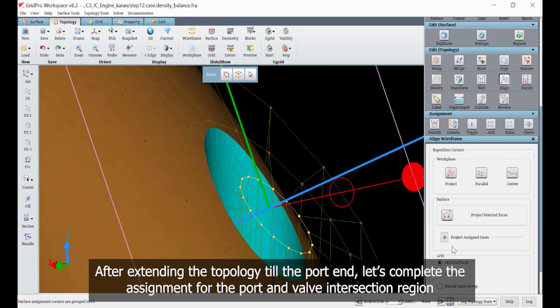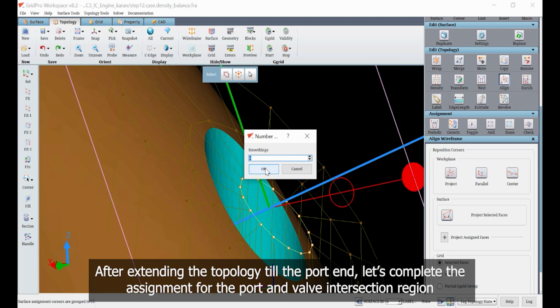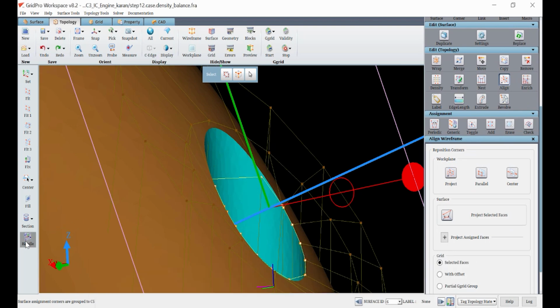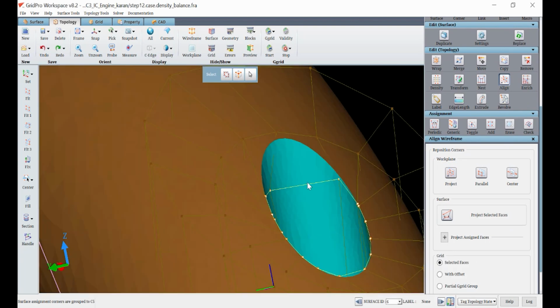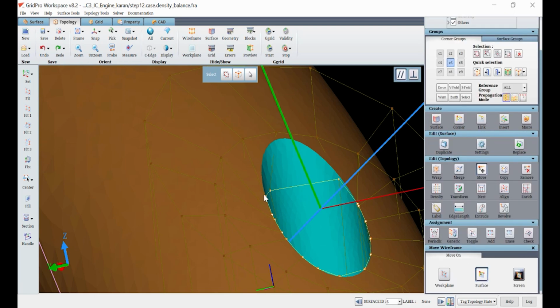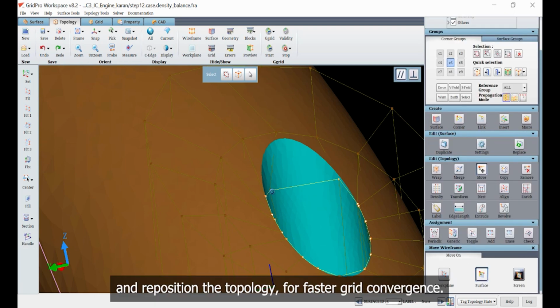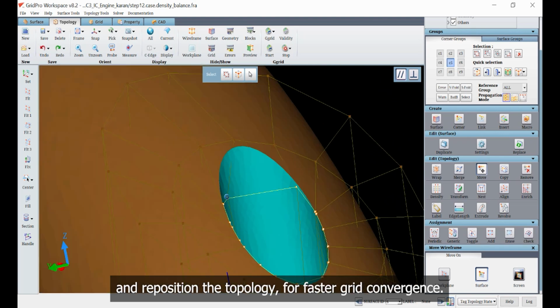After extending the topology till the port in, let's complete the assignment for the port and valve intersection region and reposition the topology for faster grid convergence.